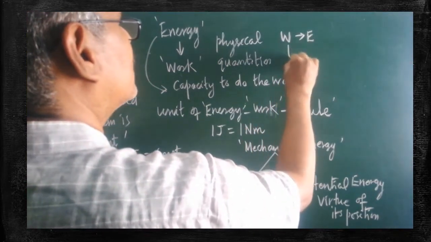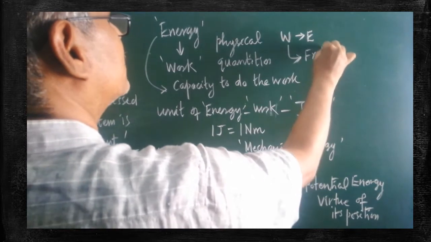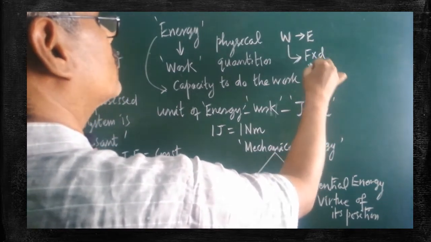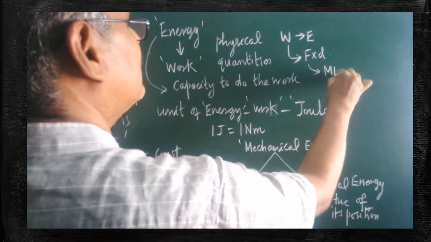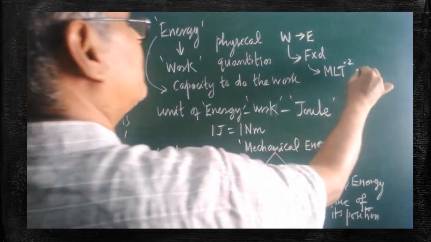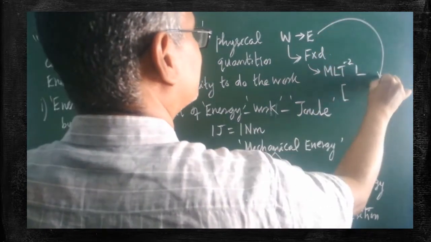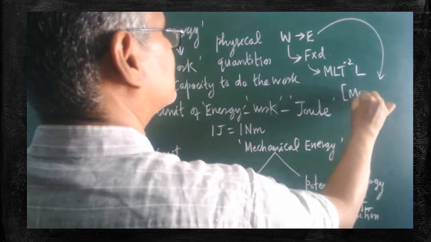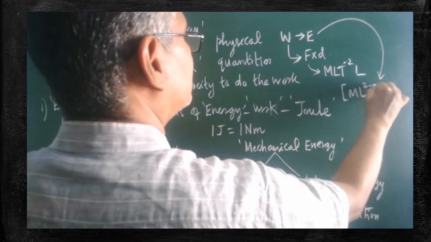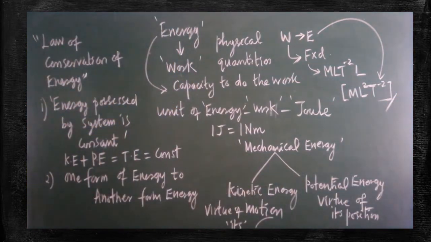So the work can be calculated. Its formula is force into displacement. For force, the dimensional formula is M L T to the power of minus 2. The displacement dimensional formula is L. Therefore the dimensional formula of energy can be written as M L squared T to the power of minus 2. This is the dimensional formula of work, and you can use it for energy as well.